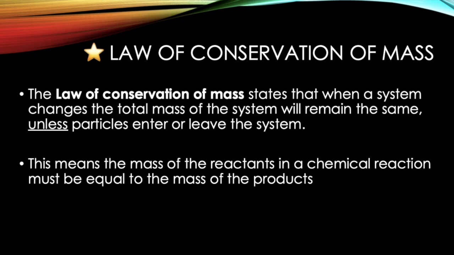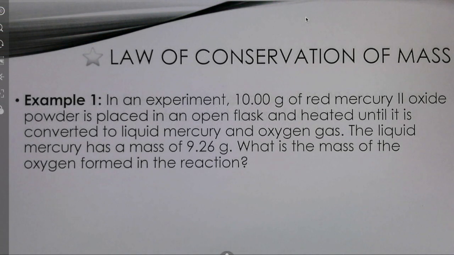So what this means is that anytime you have a chemical reaction, even though some new substance has been created, the mass should stay the same. The mass of your reactants, what you start with, needs to be equal to the mass of your products, what you end with. Alrighty, folks, now let's look at some examples for law of conservation of mass.